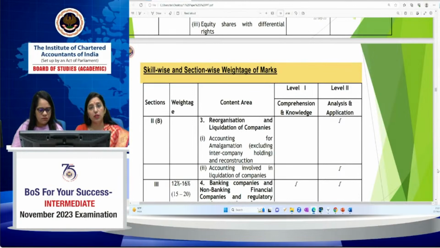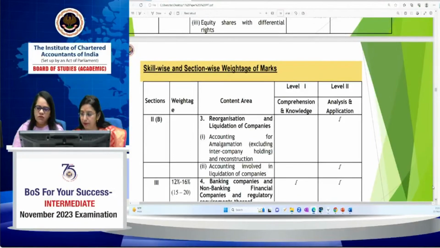The whole syllabus is given in 10 chapters, and these 10 chapters are converted into sections, because the weightage is allotted on the basis of the sections and the questions are given on the basis of the section-wise weightage only. First of all, we are going to learn the skill-wise and section-wise weightages of the marks. This skill-wise and section-wise weightage is already hosted on the ICAI website. You can go through the website and find it. Also, it is available on the ICAI mobile app as well. So please see that.